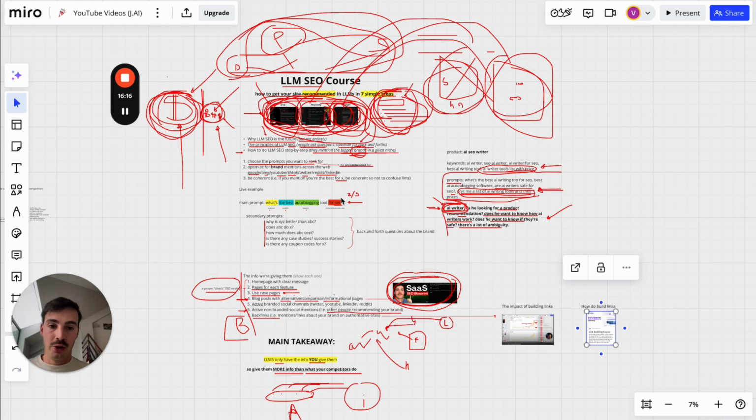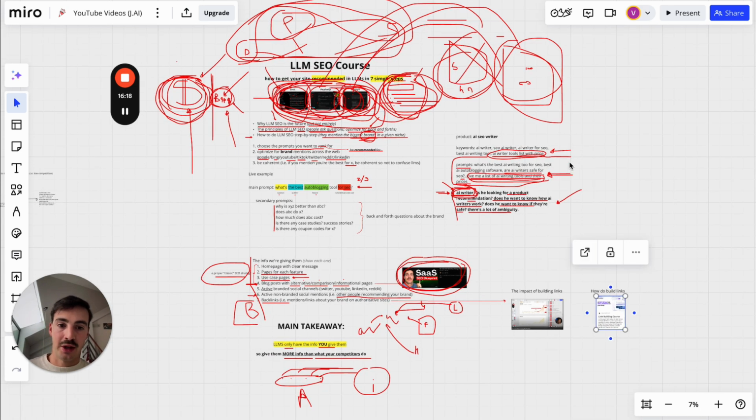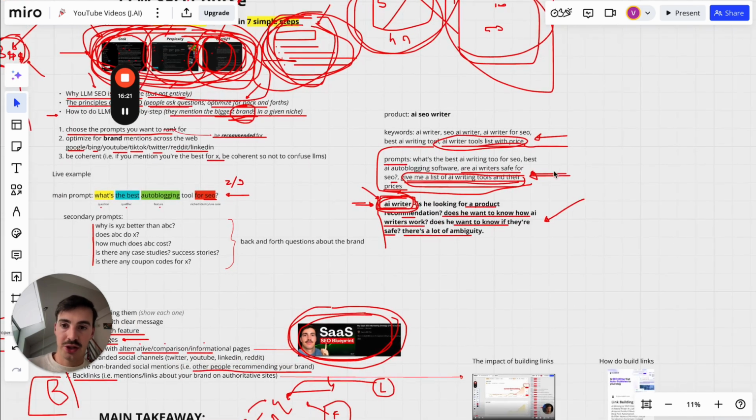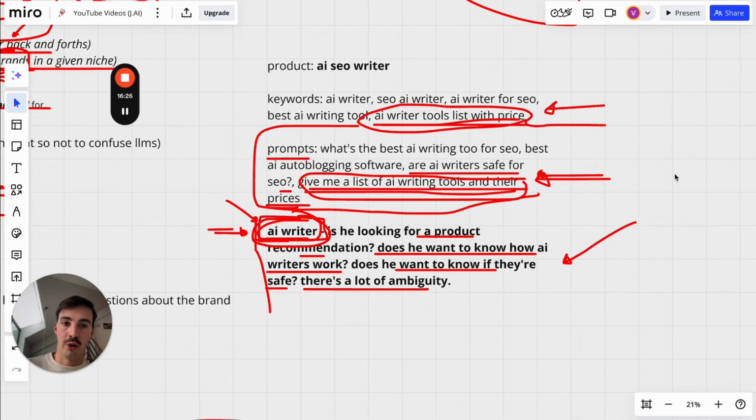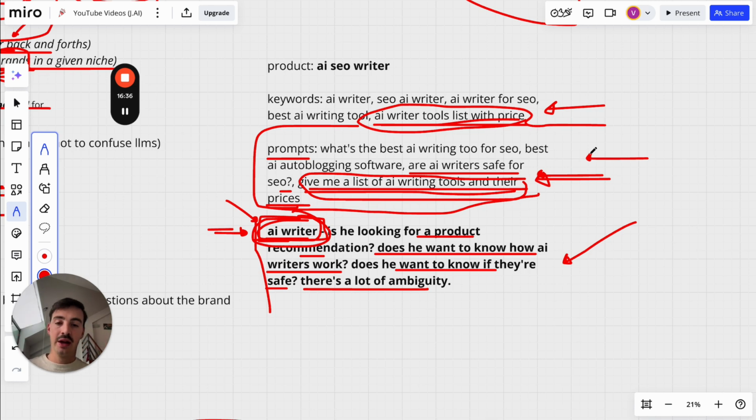And then you have to make sure you optimize for prompts, not necessarily for keywords, because the way people search in these new AI search engines is not the same way they search on Google or Bing. They search with prompts, because they know they're not just there to search once. Most likely, if they want to search once for one thing, they go on Google. But if they want to have a talk back and forth, they'll search more than once. And because of that simple change in mindset, I want to have a conversation, the prompts they use are way different than the ones they use on Google.